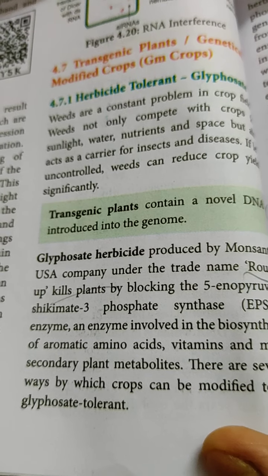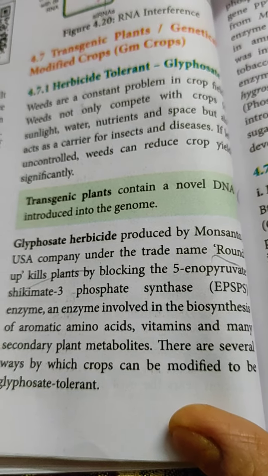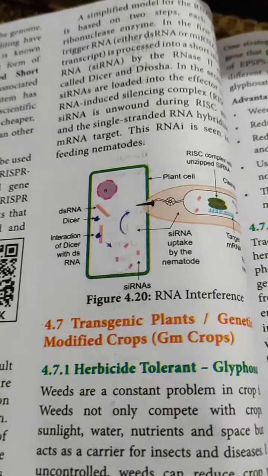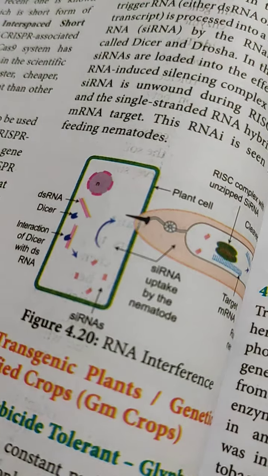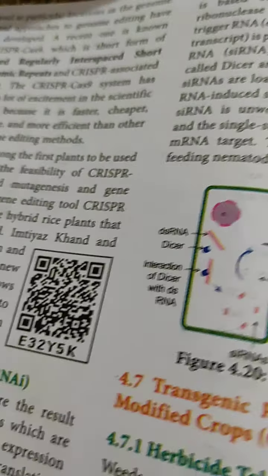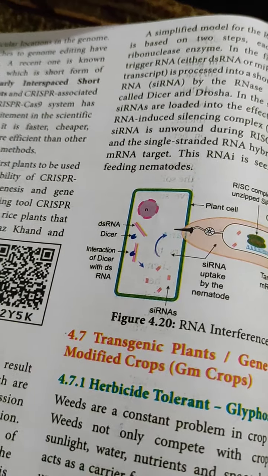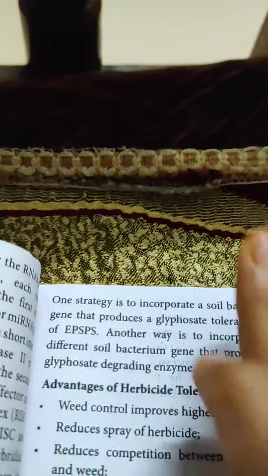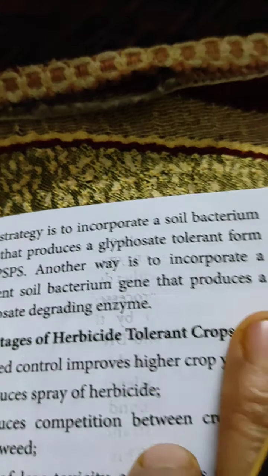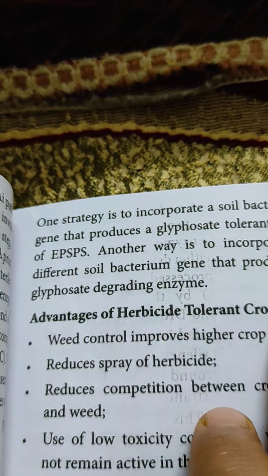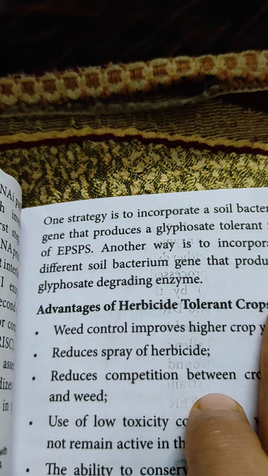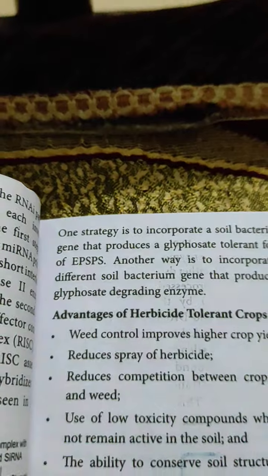There are several ways by which crops can be modified to be glyphosate tolerant. What are the different ways? Glyphosate tolerant plants can resist this herbicide, glyphosate. One strategy is to incorporate a soil bacterium gene that produces a glyphosate tolerant form of EPSPS.